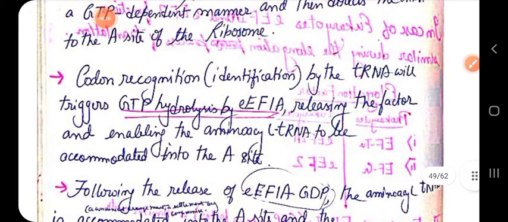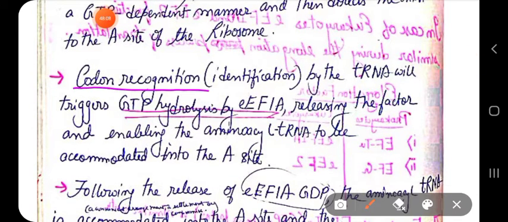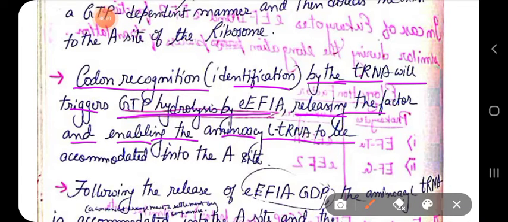Then after codon recognition by the tRNA will trigger the GTP hydrolysis of EEF1A, releasing the factor and enabling the amino acid tRNA to be accommodated into the A site.